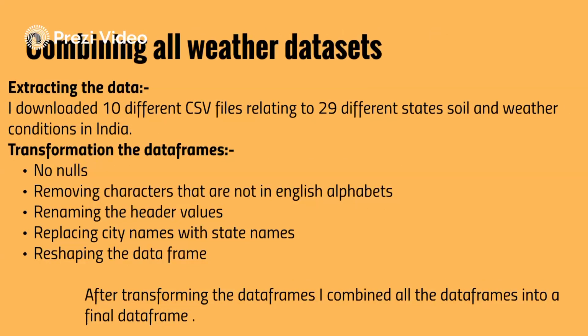And coming to the weather data sets too, I have downloaded 10 different CSV files relating to 29 different states' soil and weather conditions in India. So in total, I have 290 different CSV files, and in that too, I had to do a lot of data transformation in order to combine these two data sets into a single data frame, which can be read and used for the further model preparation for machine learning training.